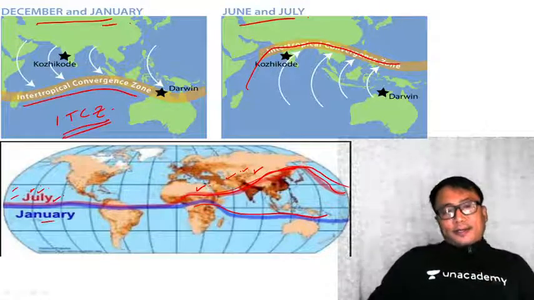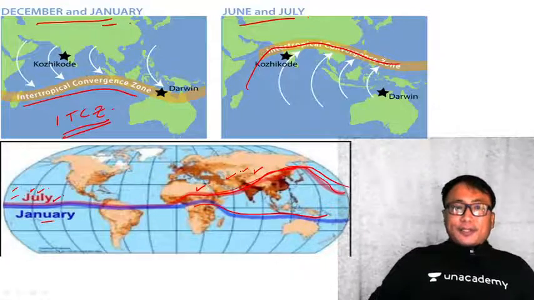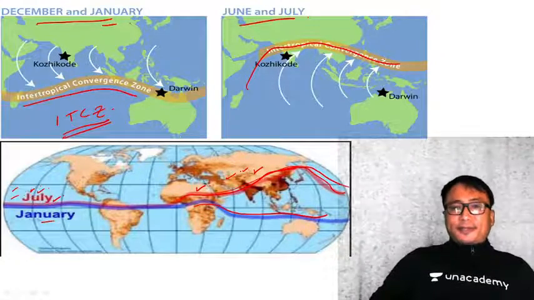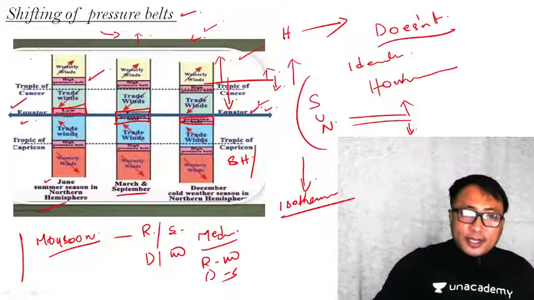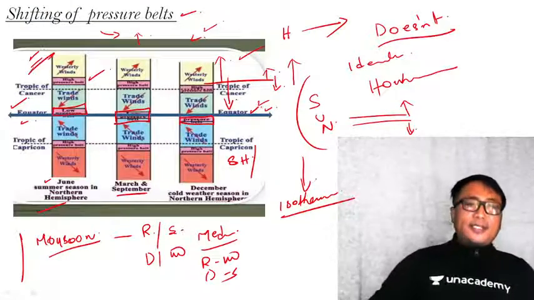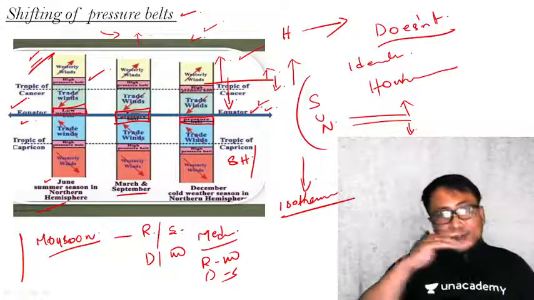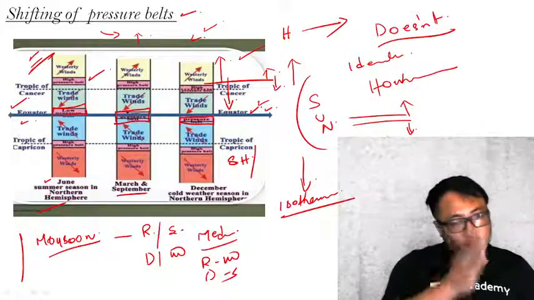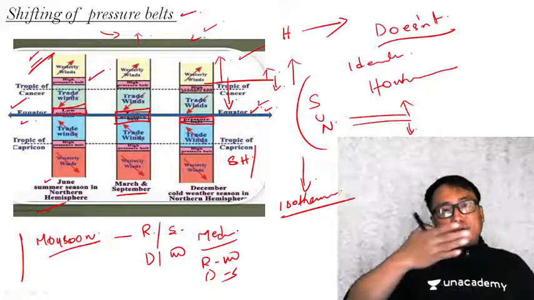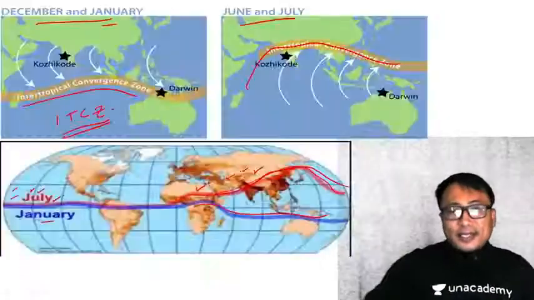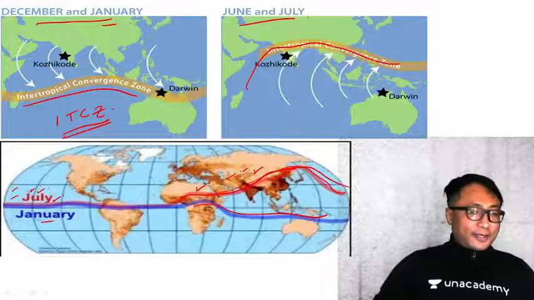Clear? So be very important. These are very important. Okay. If you don't understand this, if you are still within this school level understanding of horizontal shifting of pressure belt, it will not work. You will have to graduate yourself, or you will have to migrate yourself or upgrade yourself to what is happening in the real world.